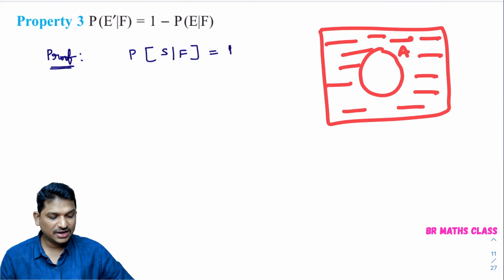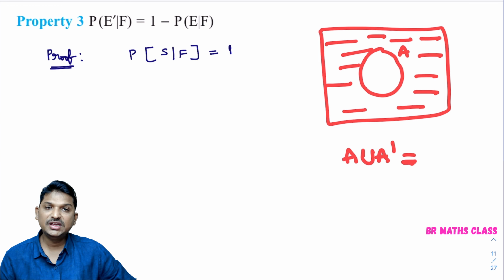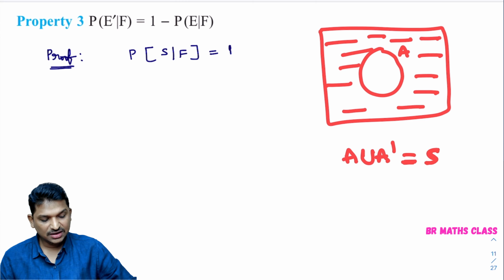Here, what I am trying to say: if A and A dash are the events of a sample space, then A union A dash is the universal set. Universal set means sample space. You need to know this, please. I hope you are understanding, right?